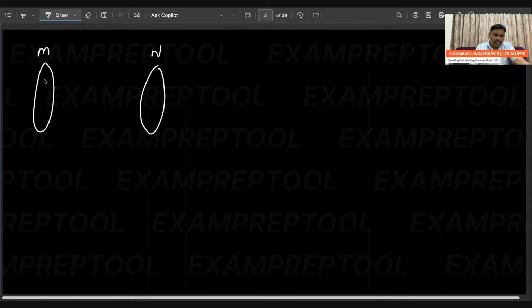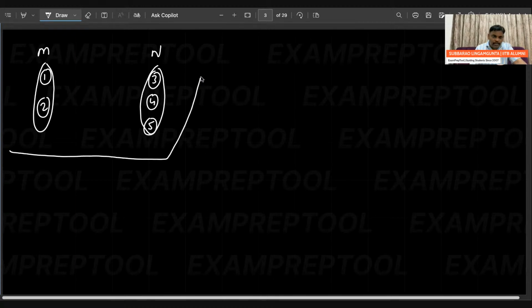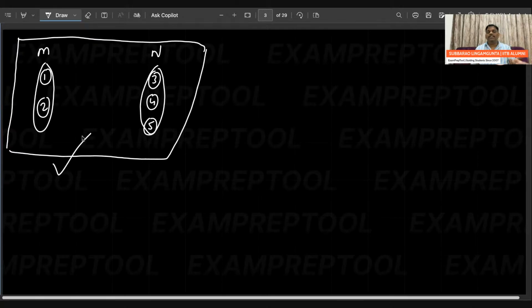Now understand here. Suppose assume that it is 1 here, it is 2 here. It is 3 here, it is 4 here, it is 5 here. So 1, 2 in the M part, 3, 4, 5 in the N part. Remember, this is a bipartite graph. I'm not asking to convert the given graph or not. I'm asking whatever I have written, is it a bipartite graph or not? Of course, it is a bipartite graph with vertex partition 2, 3.